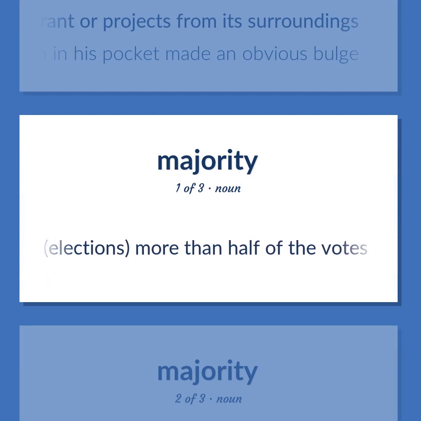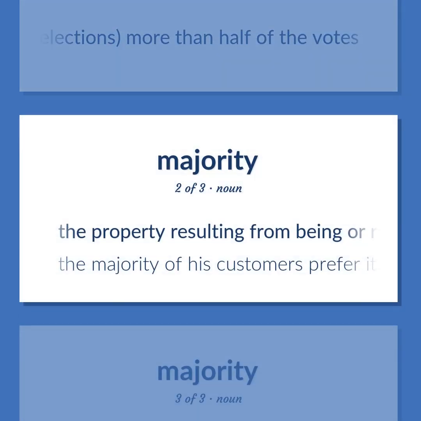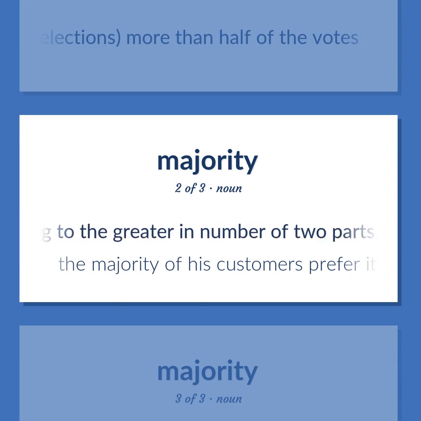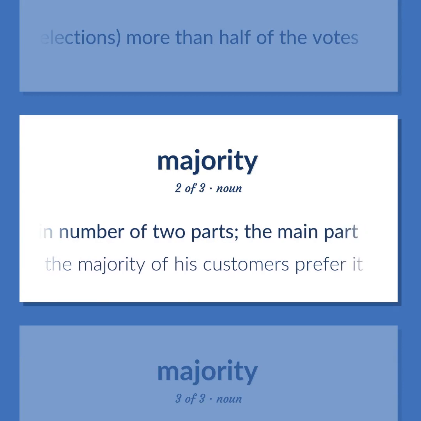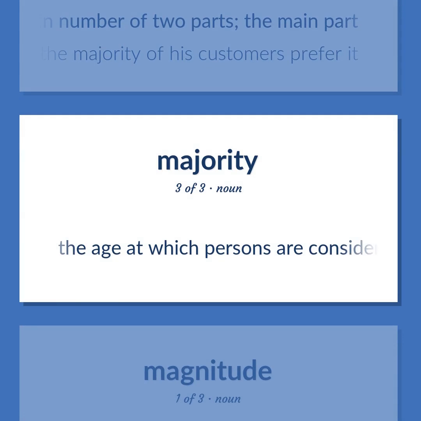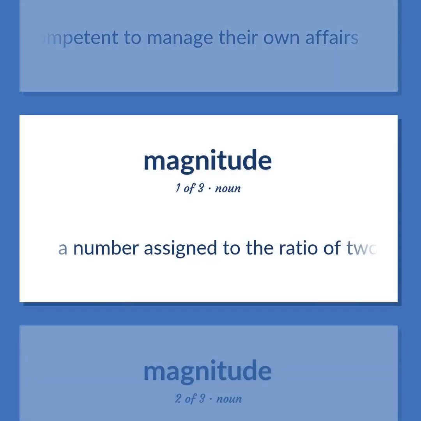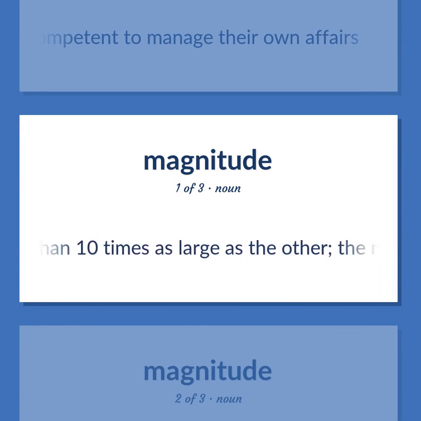Elections. More than half of the votes. The property resulting from being or relating to the greater in number of two parts, the main part. The majority of his customers prefer it. The age at which persons are considered competent to manage their own affairs. A number assigned to the ratio of two quantities. Two quantities are of the same order of magnitude if one is less than 10 times as large as the other. The number of magnitudes that the quantities differ is specified to within a power of 10.